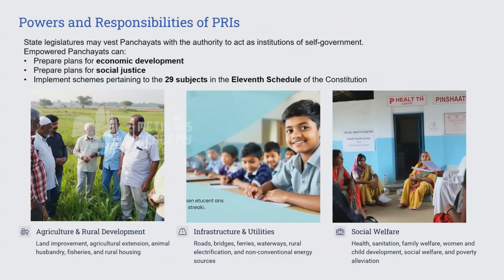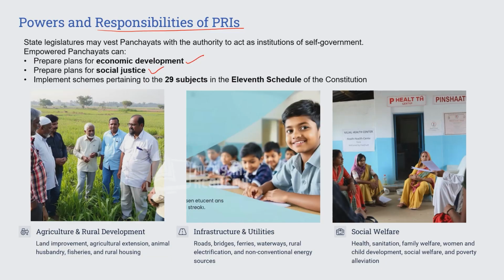So moving on to the next topic, the powers and responsibilities of PRI. Here also we see that state legislatures, through law, determine what authority shall be vested with the panchayats. Major empowerment has to be done in economic development and social justice.